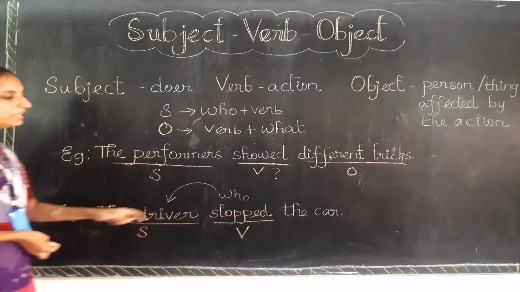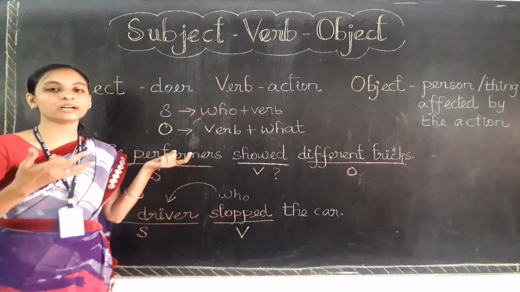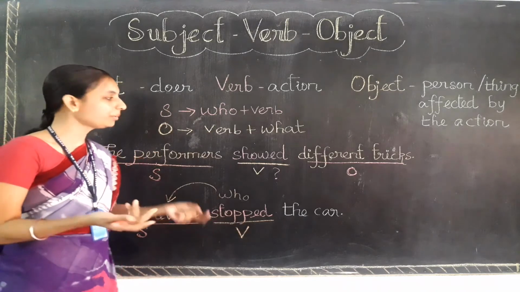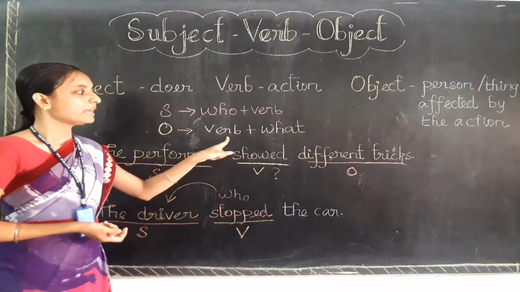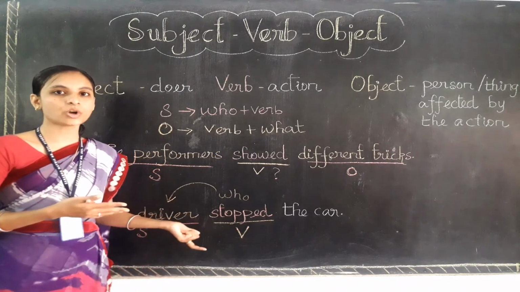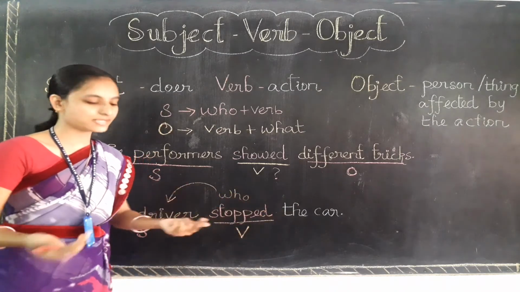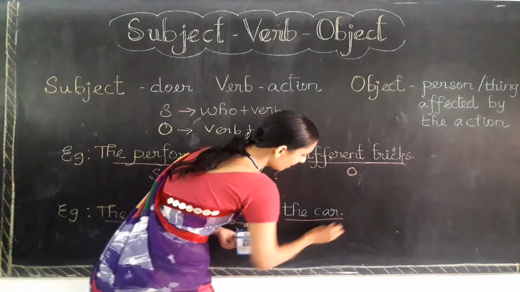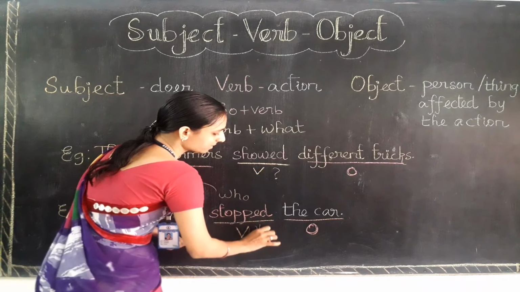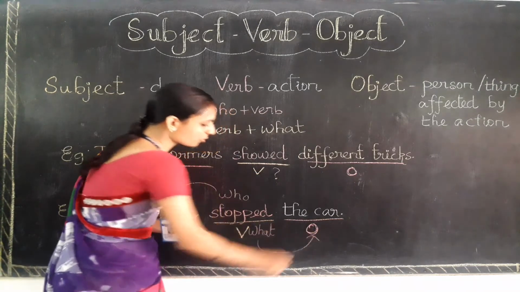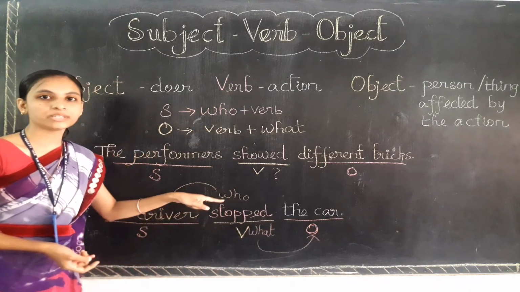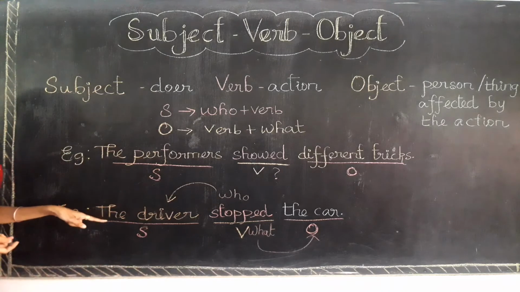And when I want to get the object, what is the object here? If I want to find the object, I need to ask a question to the verb like what. Stop what? The driver stopped what? Stopped the car. The car is the thing. So the car is the object. O stands for object. So when I ask the question what to the verb, I get the object, and when I ask the question with the help of who, I can get the subject.